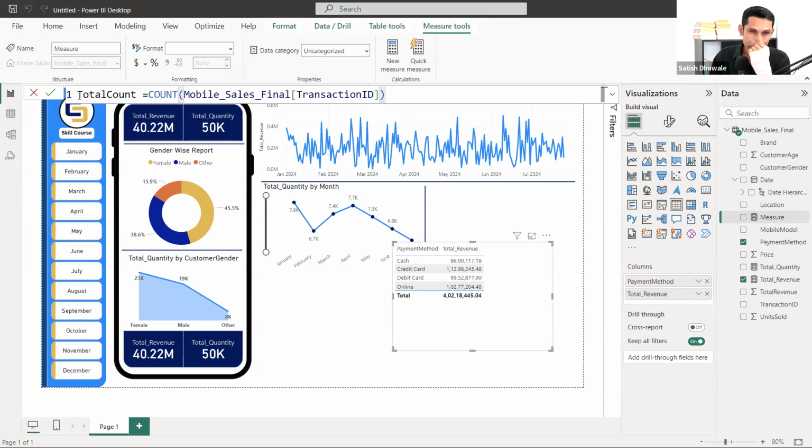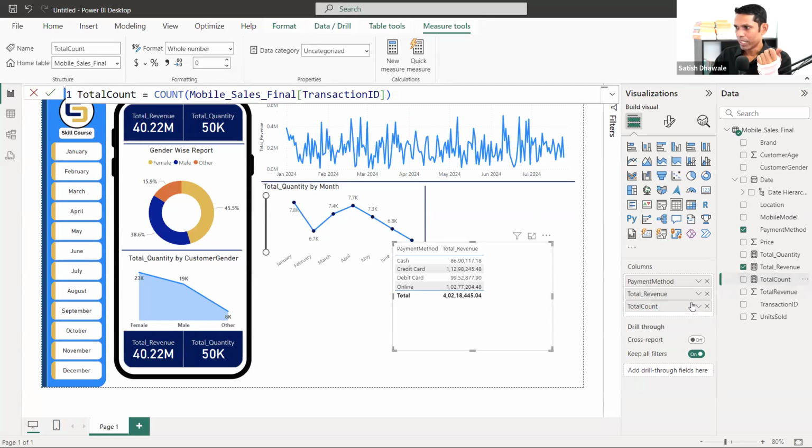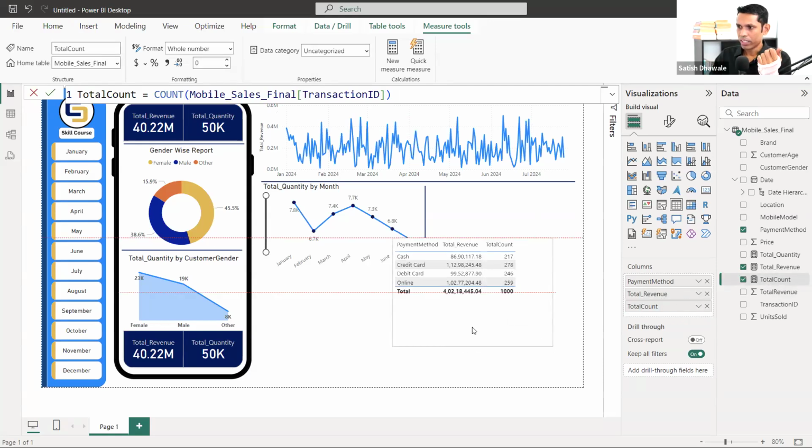So the count can be applied on numerical as well as text columns inside Power BI, as I told you. It differs from Excel. In Excel, count only applies to number values, but in Power BI you can apply it to numbers as well as text. So we are getting the counting.